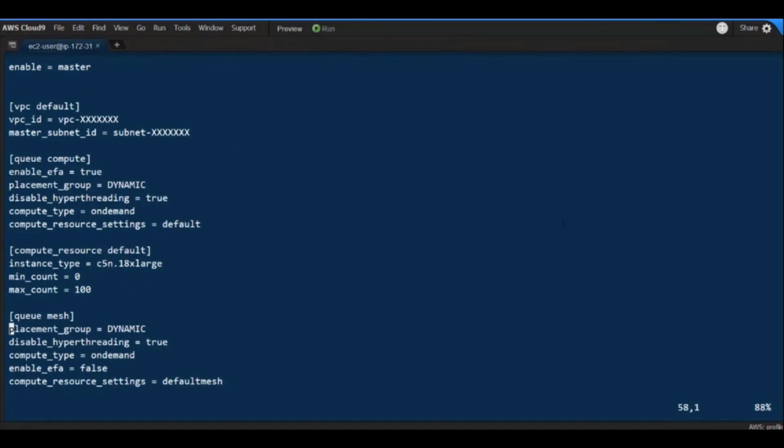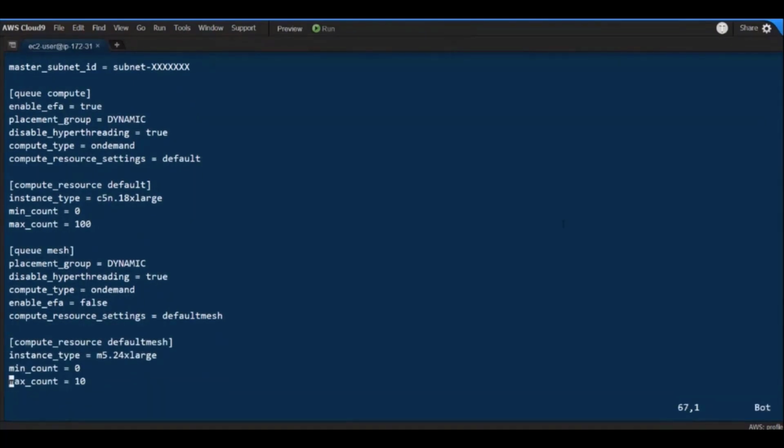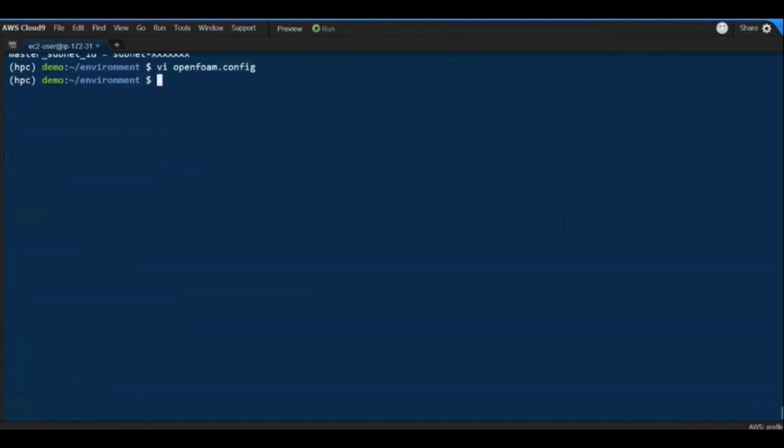The second queue is the queue that I want to use for the mesh. So I know that in this case, I don't really need a low latency network, so I have not configured EFA. I have disabled EFA. And I have configured a different instance type, that is the M5.24xlarge, and also the quantity is a little bit smaller, between 0 and 10 compute nodes. So in this example, I have used on demand, but as I said before, you can always switch to spot just by changing the compute type.